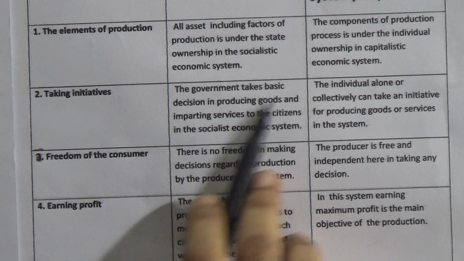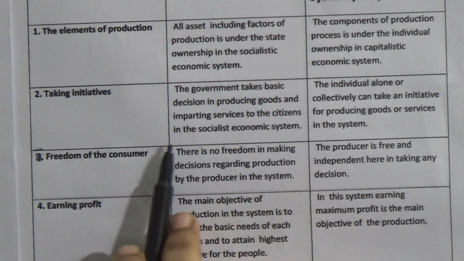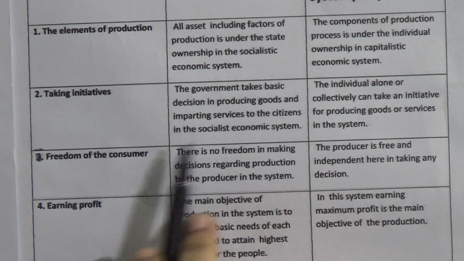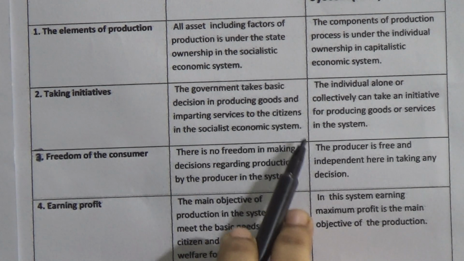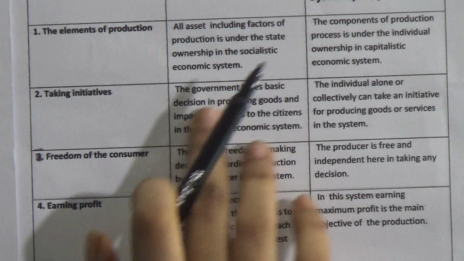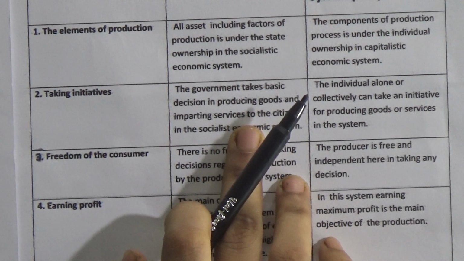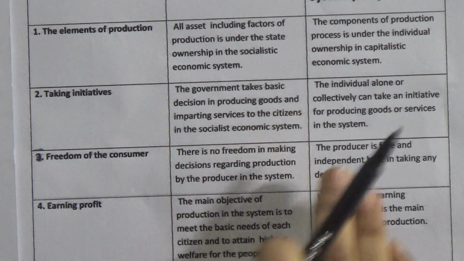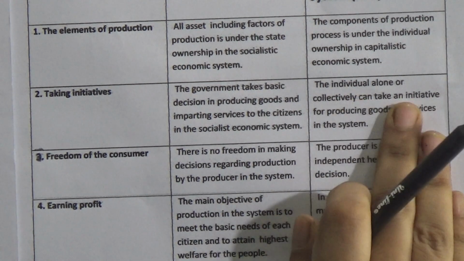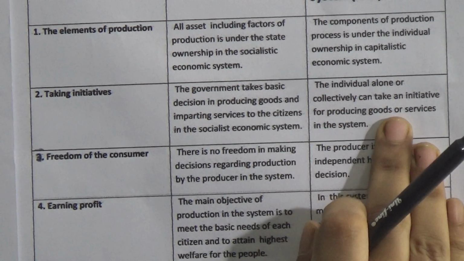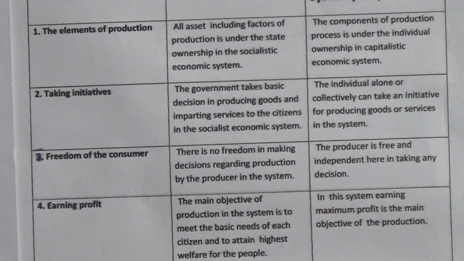And number two, taking initiative. The government takes basic decisions in producing goods and imparting services to the citizens in the socialist economic system. That means here the state, or the government, is the decision taker, and in the capitalistic system the individual alone or collectively can take any initiative for producing goods or services.